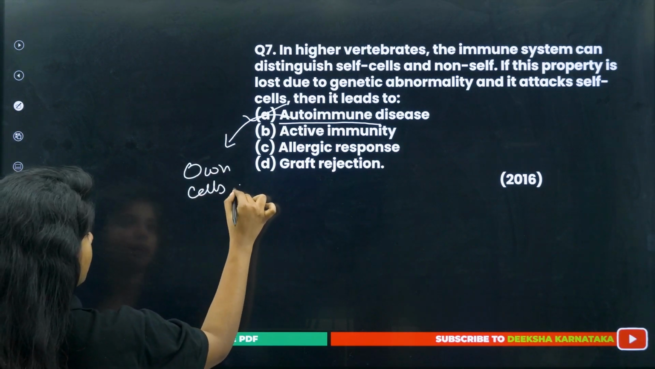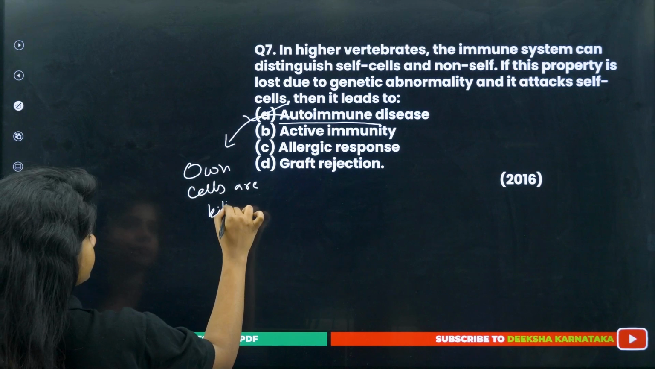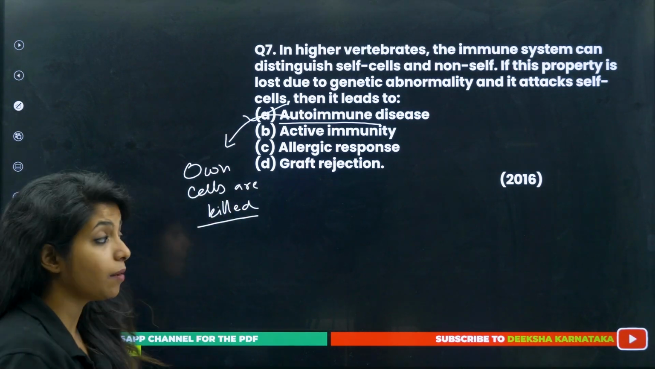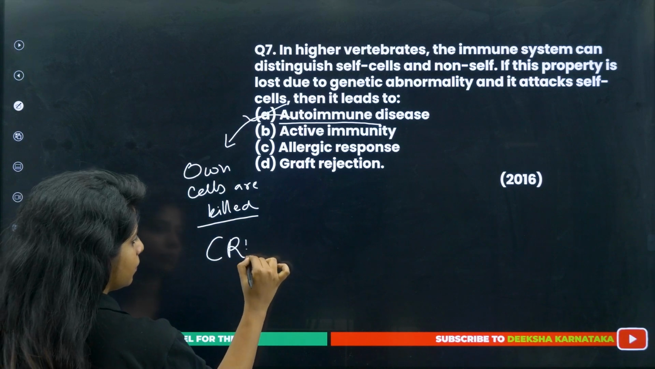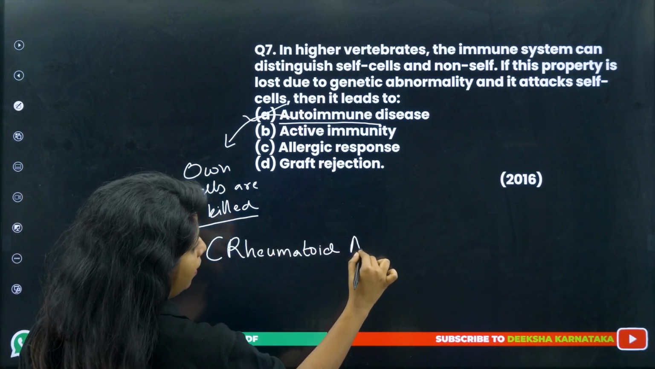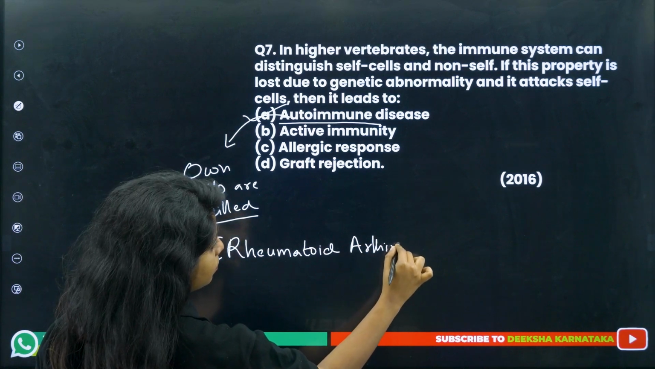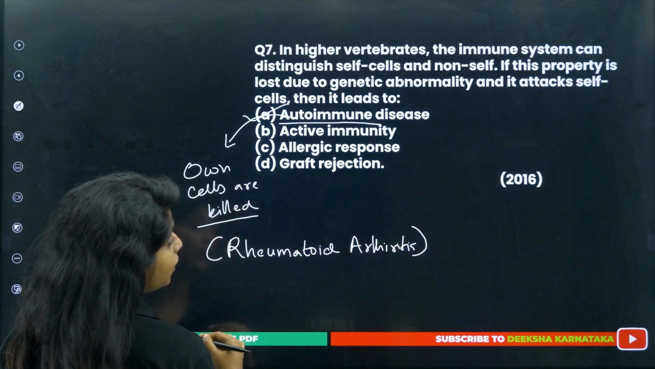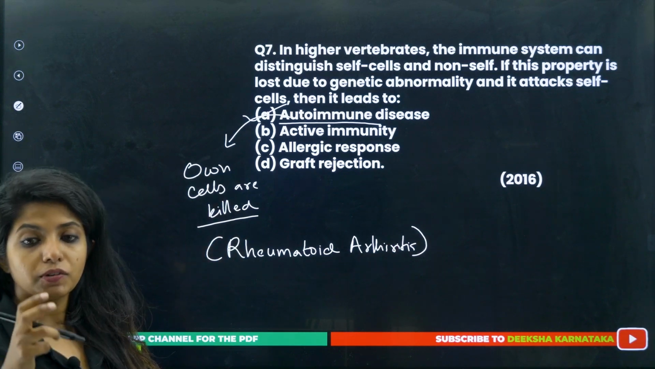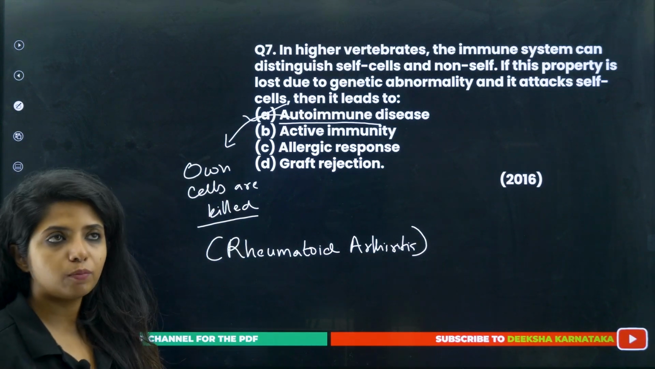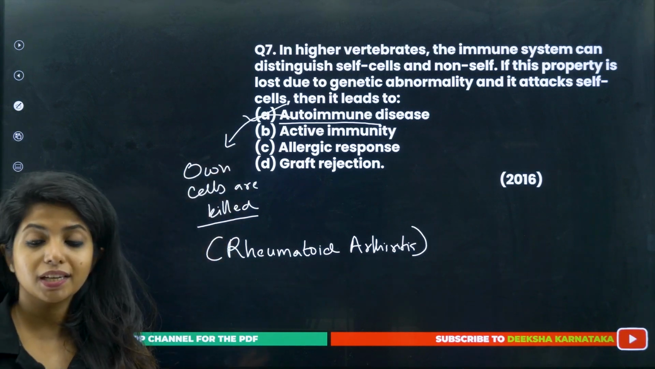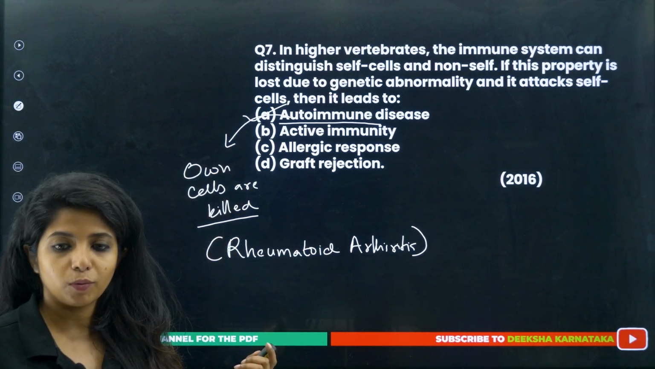Own cells are killed. That is what you mean by autoimmune diseases. Example, rheumatoid arthritis. There the synovial membrane, which is there in your joint, is getting damaged, and which is why inflammation is caused, and because of this inflammation you get pain and everything. So it is an autoimmune disease. This came in the year 2016, a very direct question from your NCERT.